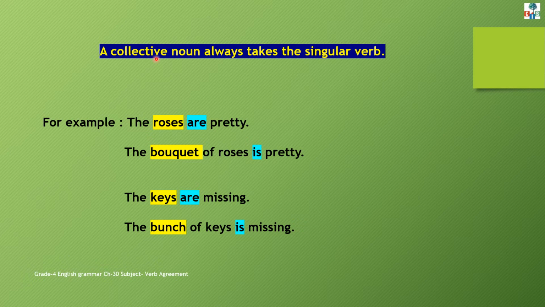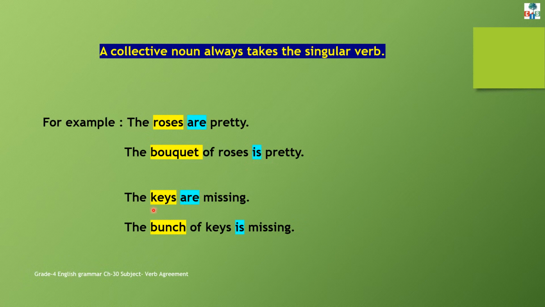A collective noun always takes the singular verb. For example, the roses are pretty. Now here the subject is roses. So we used a plural verb are because the subject is plural. Now if we use a collective noun, for example, the bouquet of roses is pretty. Now here we have used bouquet, that is a collective noun. So we will use a singular verb, is.